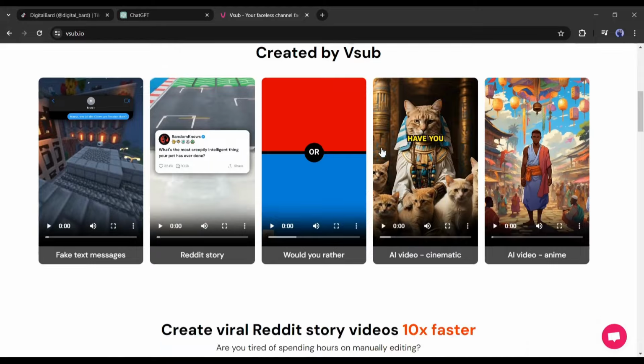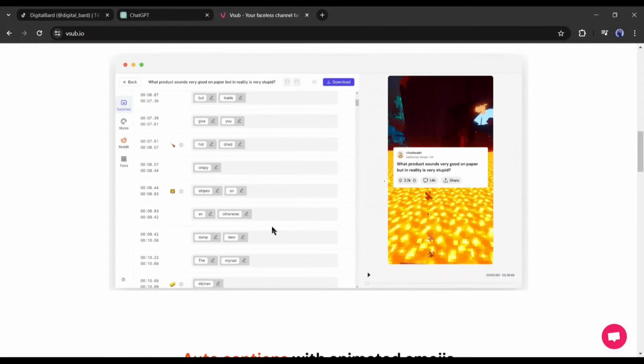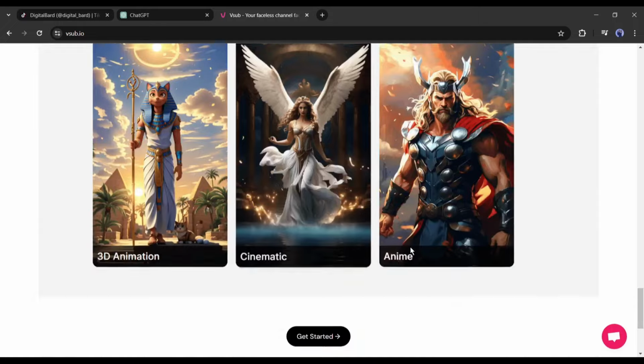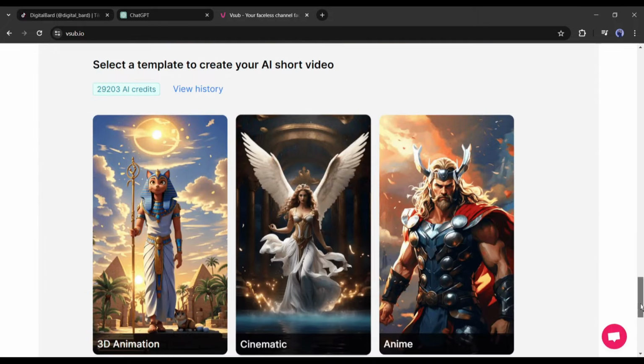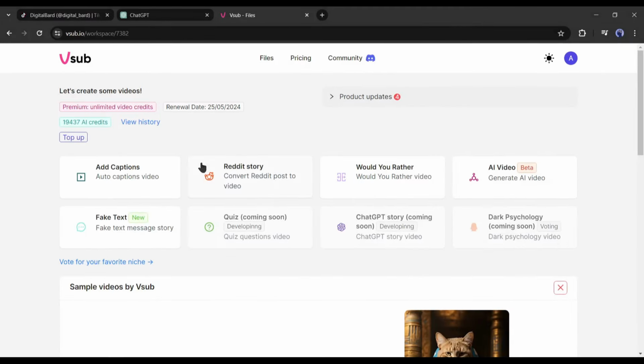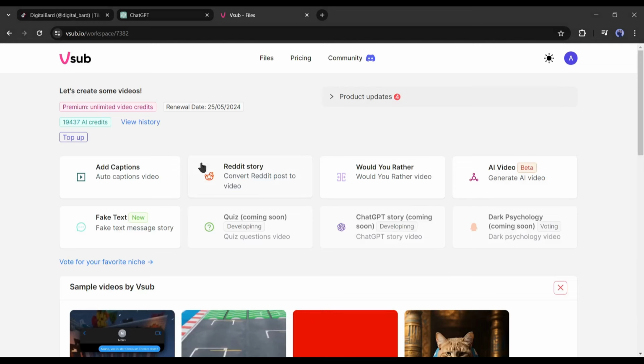It can generate catchy and engaging videos, Reddit story videos, animated videos, and more in just a few minutes. I will put the tool's link in the description. Alright, after coming to the Vsub homepage, create an account with your Google or email account. After creating an account successfully, your interface will be like this one.